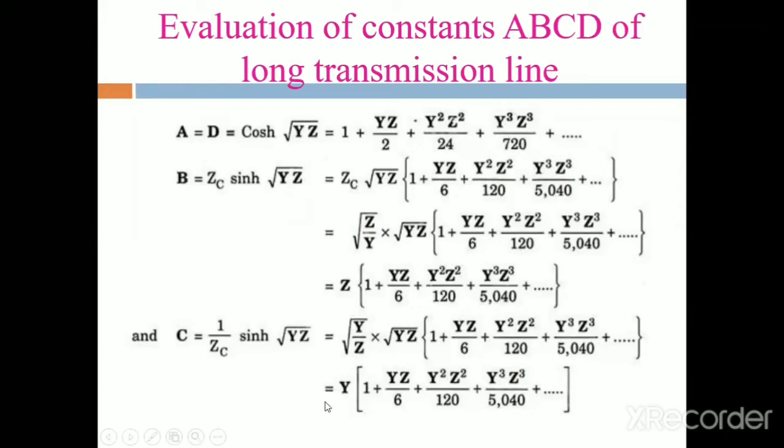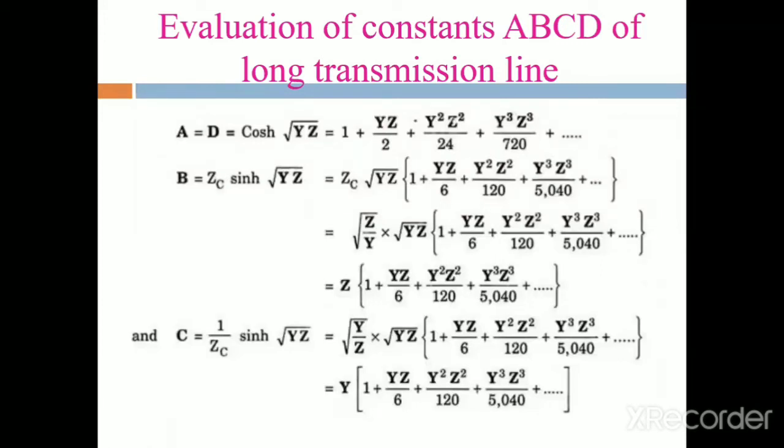And then C is equal to Y into 1 plus YZ by 6 plus Y squared Z squared by 120 plus Y cubed Z cubed by 5040 plus and so on. Okay, this is the evaluation by using the complex angle method.